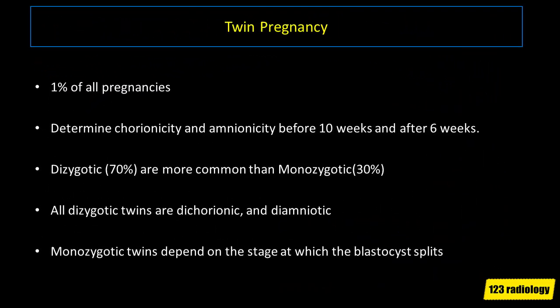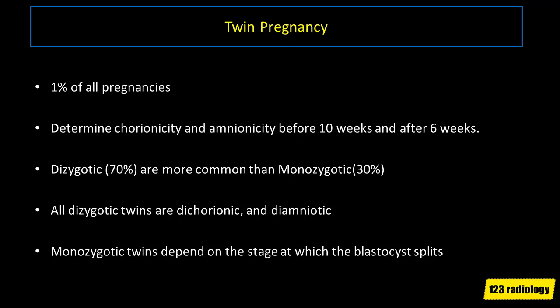Remember that twin pregnancies account for about 1% of all pregnancies, but the rate is much higher in populations where in vitro fertilization is a common practice. It is best to determine chorionicity and amnionicity before 10 weeks and after 6 weeks of gestation, when you start to see the yolk sacs.